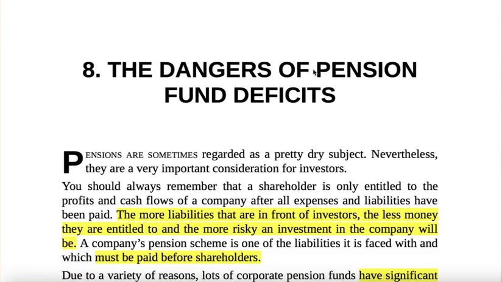Okay, this is chapter 8 over here. These are dangers of pension liabilities. Now, pension liabilities are something which the company has to pay for their employees, but how do you find them? How do you understand them? And what are the implications they can have on your profits and your return ratios? So, this chapter is meant for that.